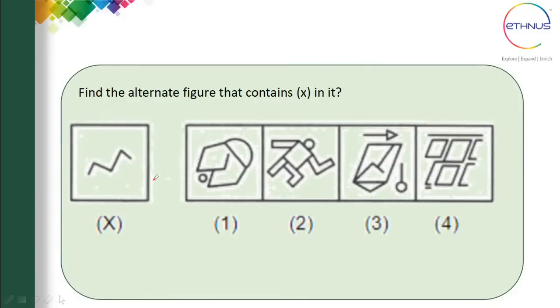This was one of the questions. Find the alternate figure that contains X in it. They have given one figure X, and you need to search for the alternate figure among the remaining ones. What do you think is the answer? Is it 1, 2, 3 or 4? Please let me know in the live chat. You can type 1, 2, 3, 4, not A, B, C, D.